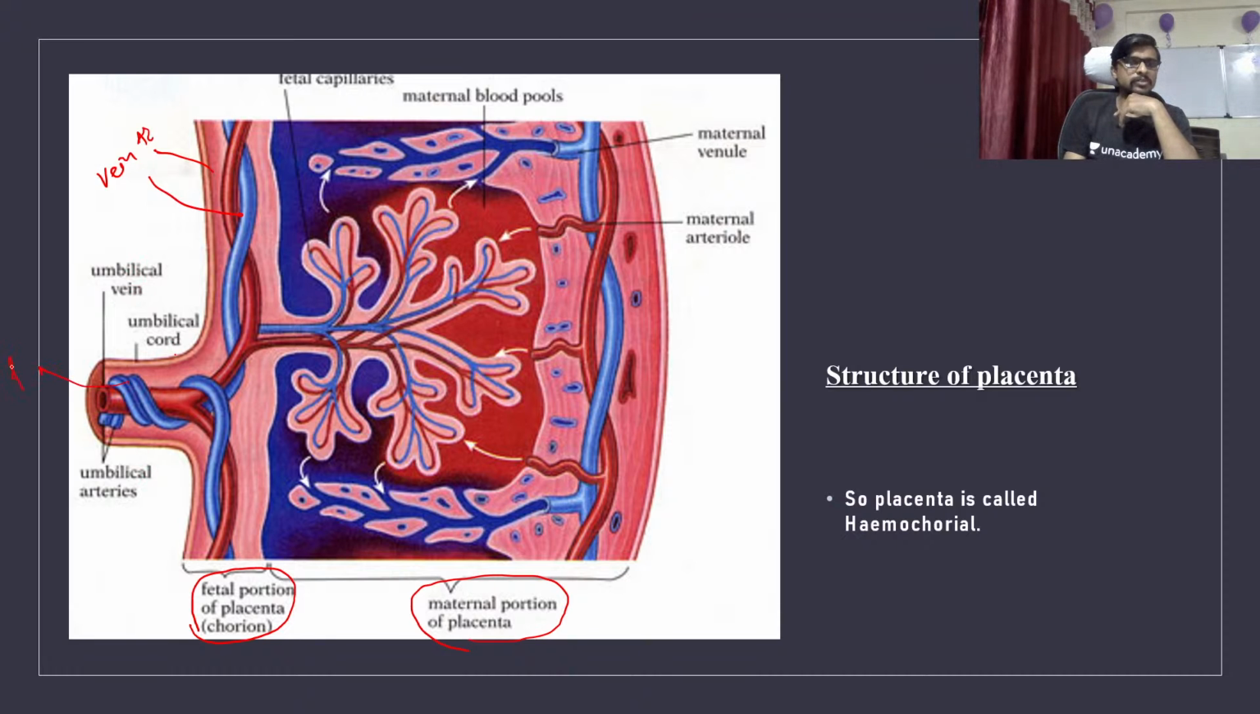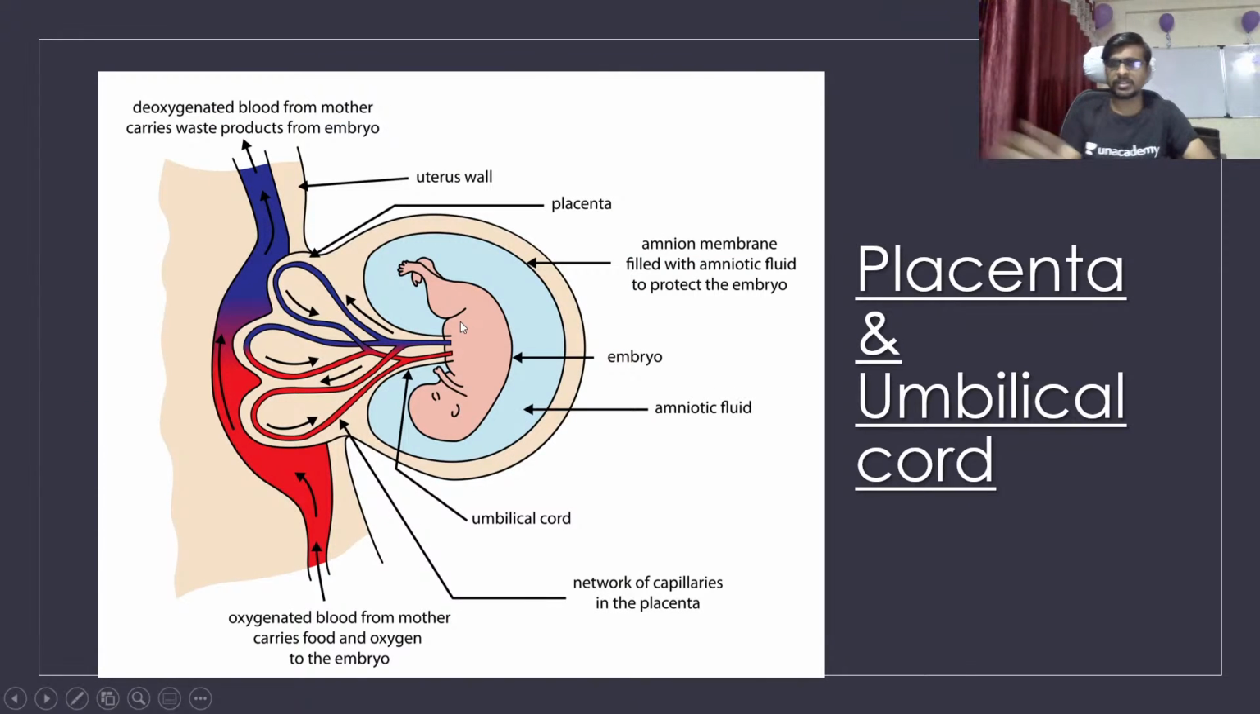So here is actually where the baby is. This is the remaining part of the maternal body. This is the maternal arteries and veins, and this part is made up of the baby. We call it the fetal portion. So the placenta is hemochorial, meaning it is made up of two systems, one from the mother and one from the baby.